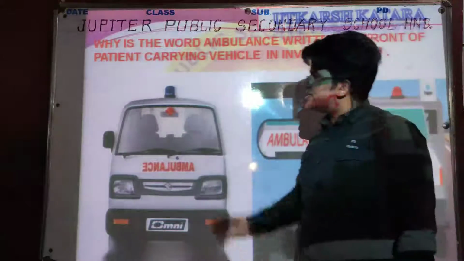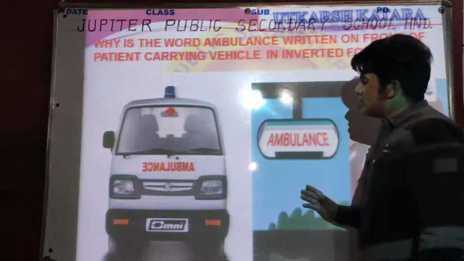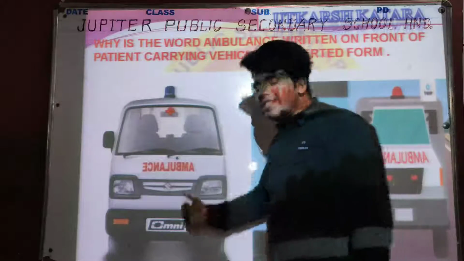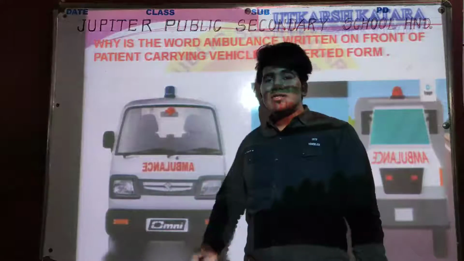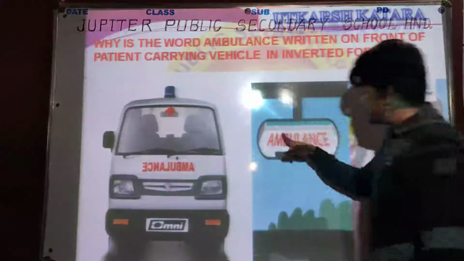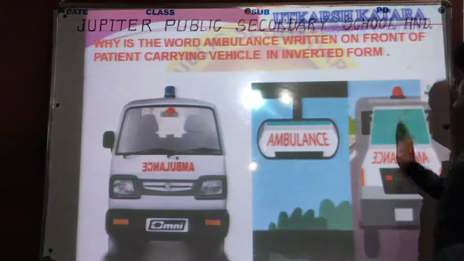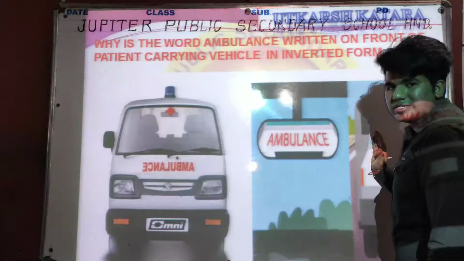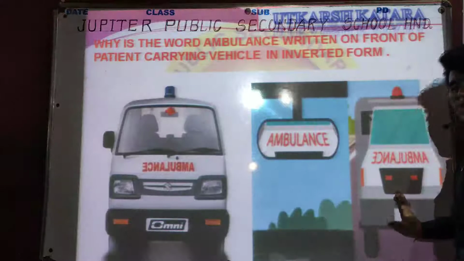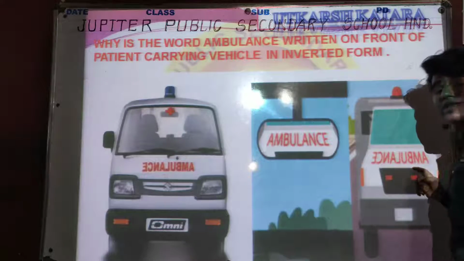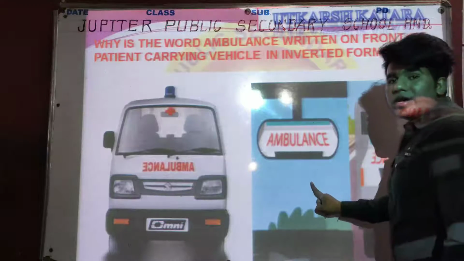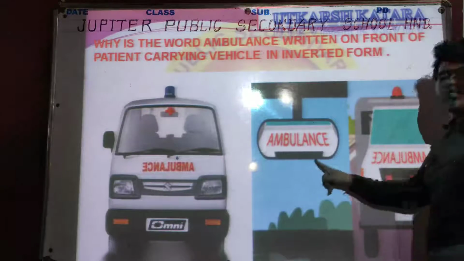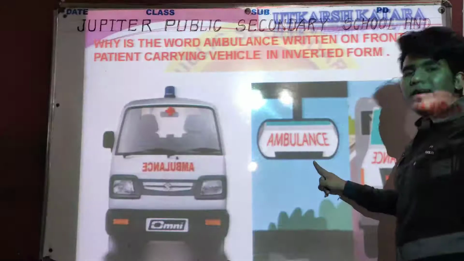Okay, so this is the main reason. If any other vehicle is moving ahead of the ambulance, then the mirror present in it, this picture has two vehicles. Okay, this is the ambulance, on which ambulance is written in inverted form, and this is another vehicle which is moving ahead of this ambulance.